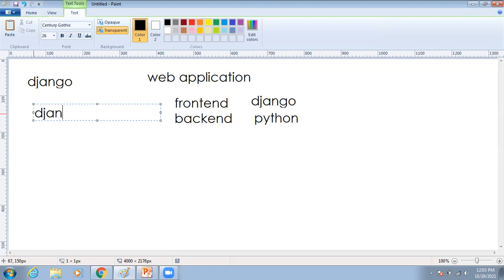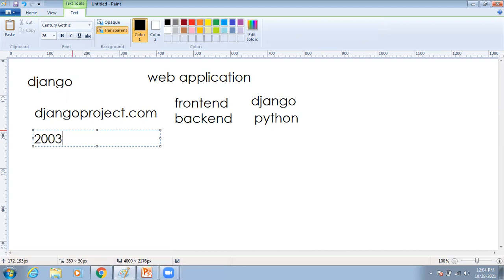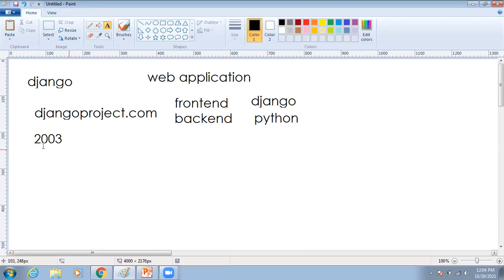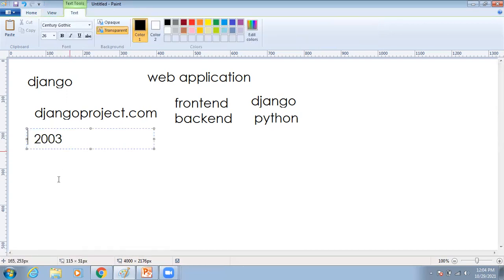We have one website, djangoproject.com. Here we will find the complete guidelines about the Django framework. Next, what are the major features of Django? Django was developed in 2003. By using Django, we can develop the front-end logic.